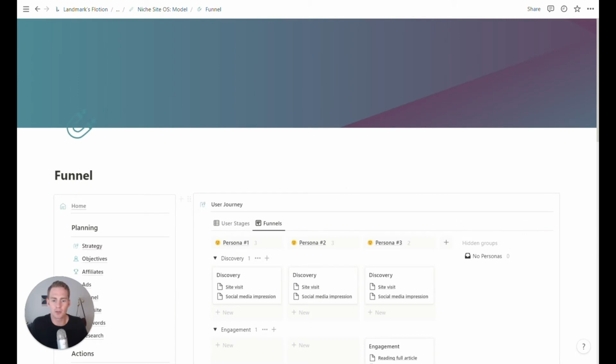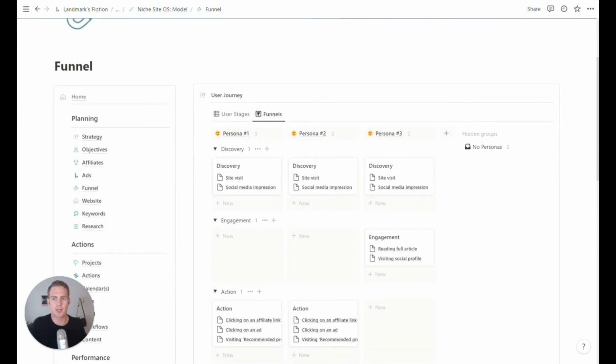We then have a funnel section, which is just, again, it could belong to our strategy section. We're still in kind of our planning phase, and this is just to help us really think through, okay, what are our particular personas going through when they visit the site? What are the endpoints that we want them to reach?